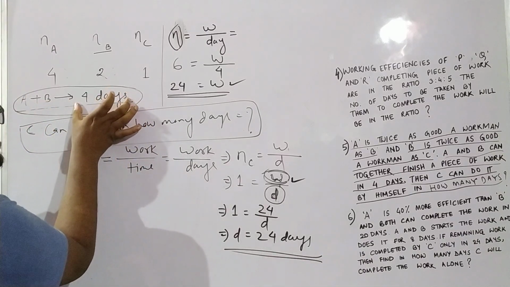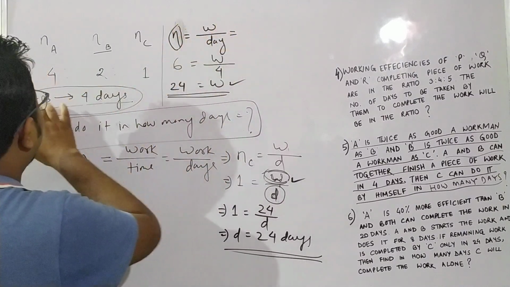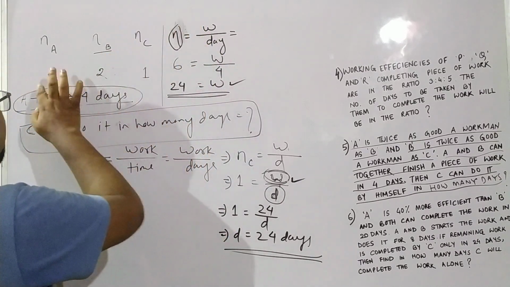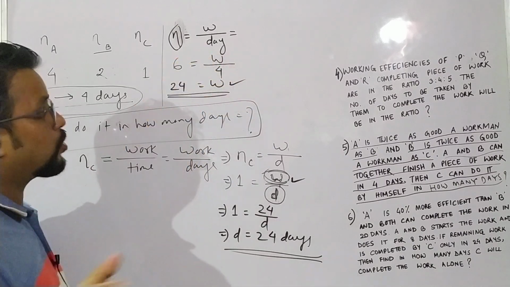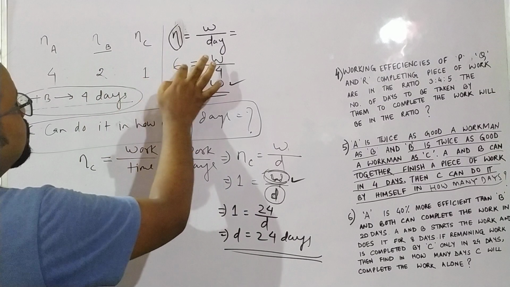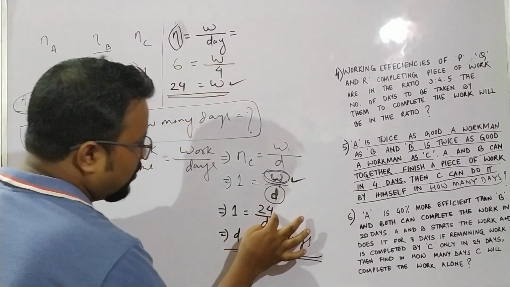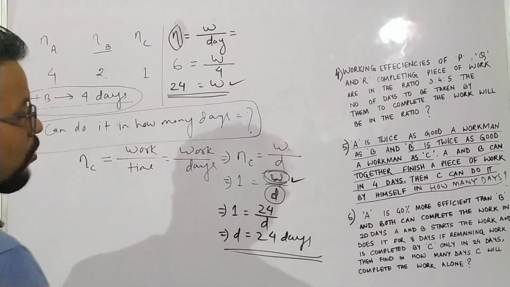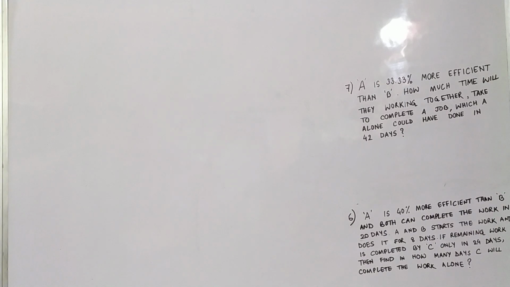So by using this equation, efficiency is equal to work by day. Here the days for both A and B is 4 days. Since I am taking days for both A and B, I also have to take efficiency for both. So efficiency 4 plus 2 becomes 6. So 6 W becomes 6 into 4, 24. W is calculated as 24. So by using this equation, D becomes 24 days.